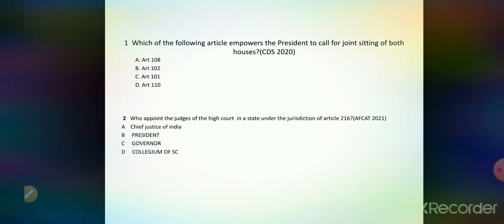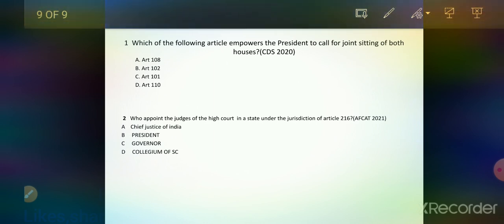So now you have to answer in the comment section. The first question is: which of the following articles empowers the President to call for a joint meeting of both Houses? It was in CDS 2020. And the second question is: who appoints the judges of the High Court in a state under the jurisdiction of Article 216: Chief Justice, President, Governor, or Collegium of the Supreme Court?